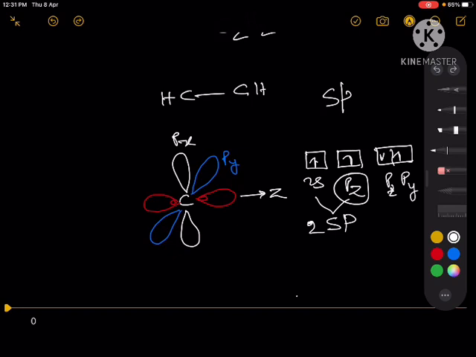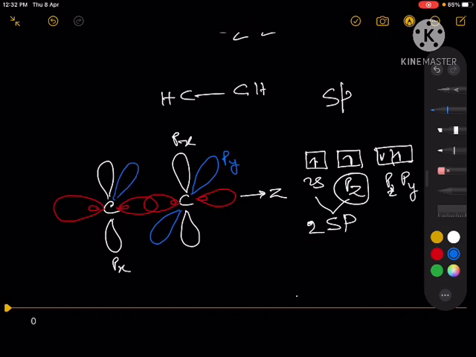So another carbon will be here. We have this sp hybrid, and here we have this px, and we have this py. So this is our sigma bond.